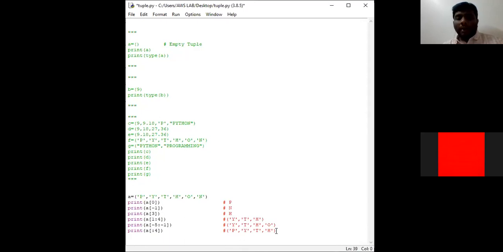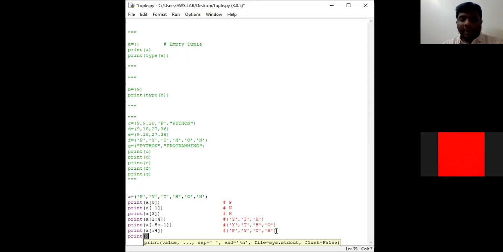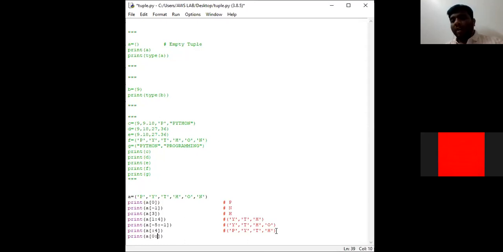Okay. Now what we need to do is print. Now I am going to give start value as 0, and I am not going to give the end value. I said to the interpreter that my start value is 0 and I did not mention any stop value. Since the user did not mention any stop value, the interpreter considers up to the end of the list. So our output will be like this. Start index means 0, from P to the end of that particular tuple.